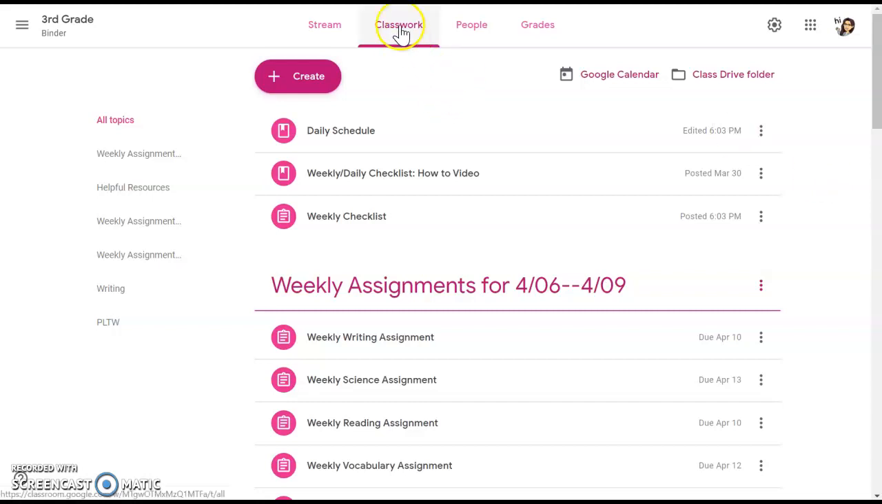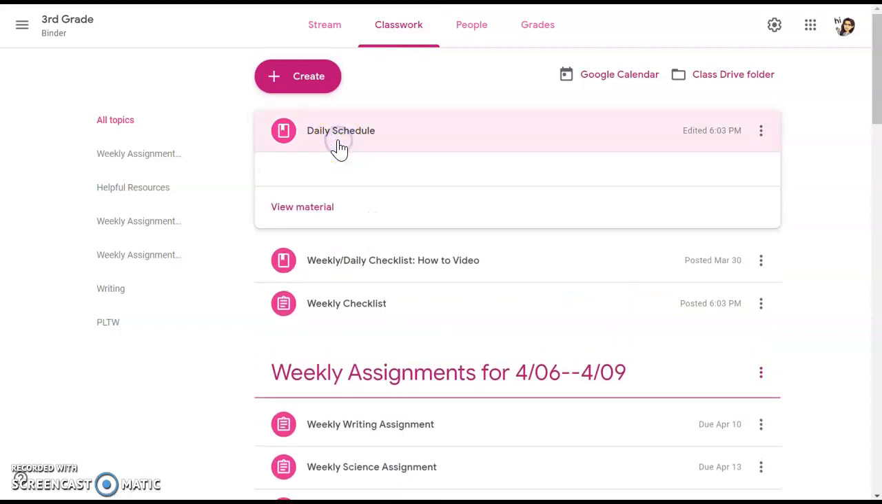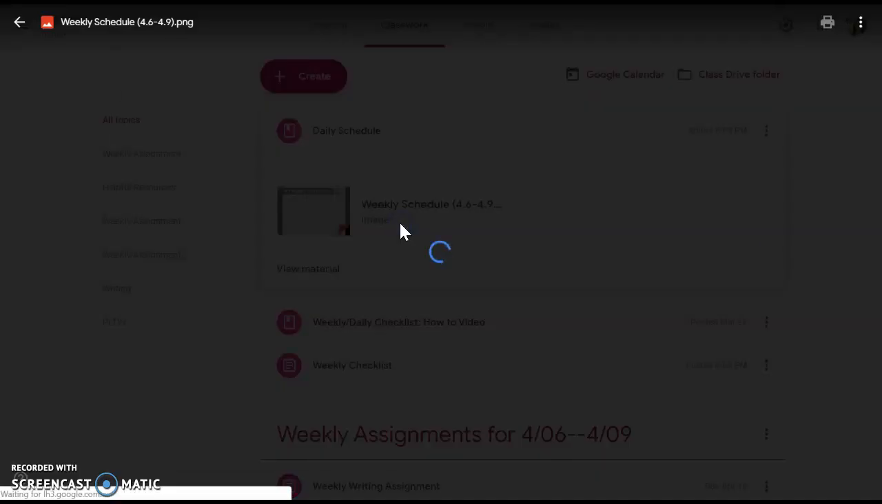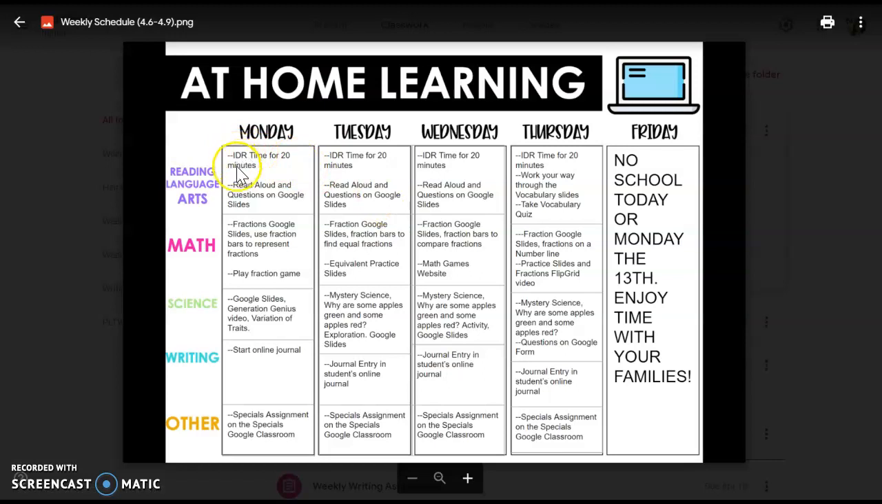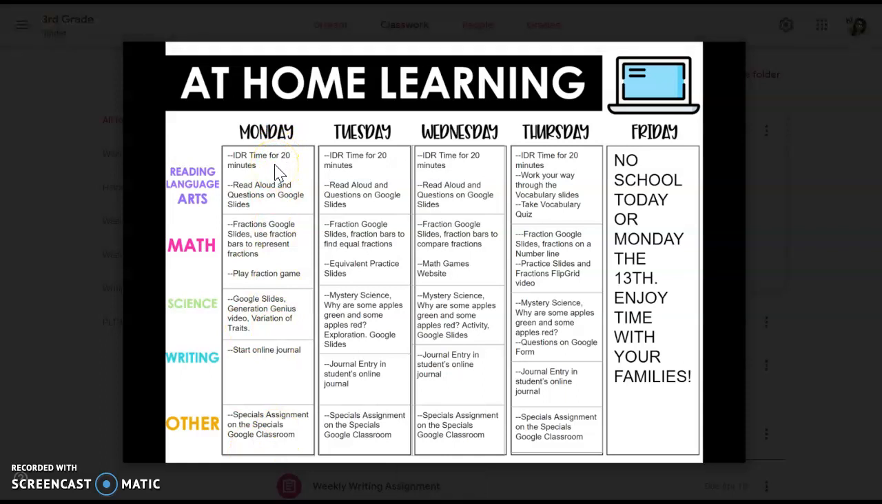Hey, quickly, I'm going to go through our assignments for the week. So classwork at the top, go ahead and check our daily schedule. So weekly schedule, April 6th through the 9th. All right. Monday, we're going to be looking at our Monday column right here. So IDR time for 20 minutes, and make sure you're recording that in your reading log. Then you're going to go to the Google Slides, listen to the read aloud, and answer the questions. It's very similar to our reading assignment we had last week.